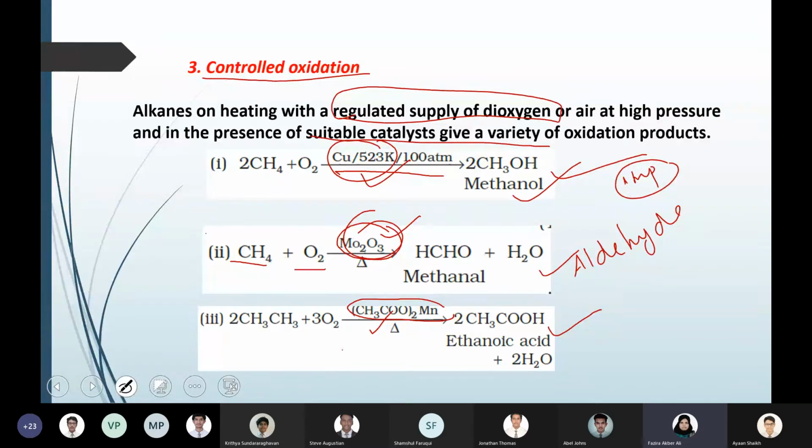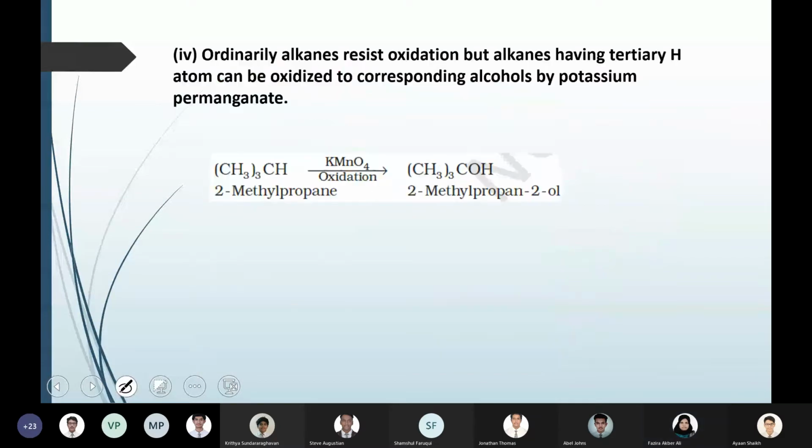And if you are using manganese acetate, then you will get carboxylic acid. So that is how you get different types of products from the same alkane using the controlled oxidation method. So that is the third reaction of alkanes. Now let's move to the fourth one.